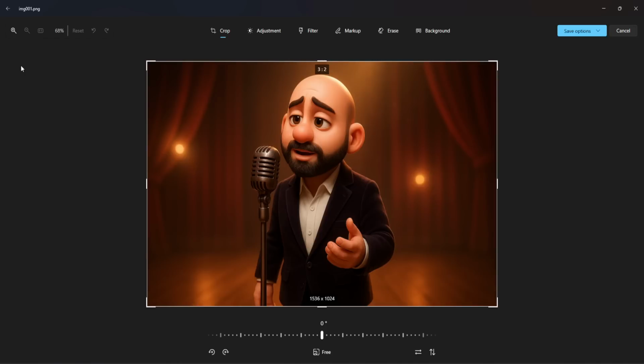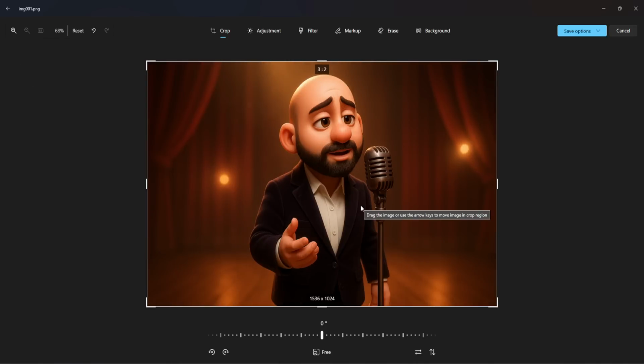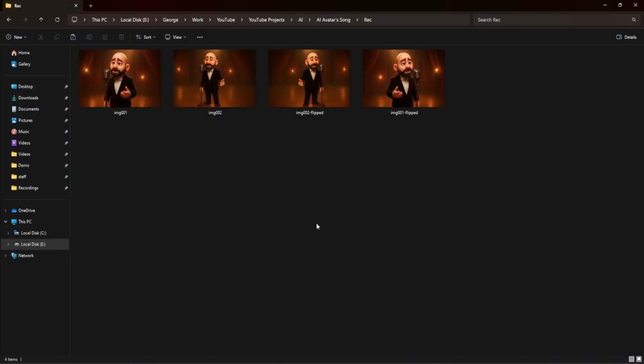Just click Edit, then tap the arrow icon to flip the image left or right, and then save the image. So that gives me 4 total variations, 2 original compositions and 2 flipped versions. This might seem like a small thing, but when you're animating or cutting between scenes, it helps a lot to create some visual variety without actually generating more assets.